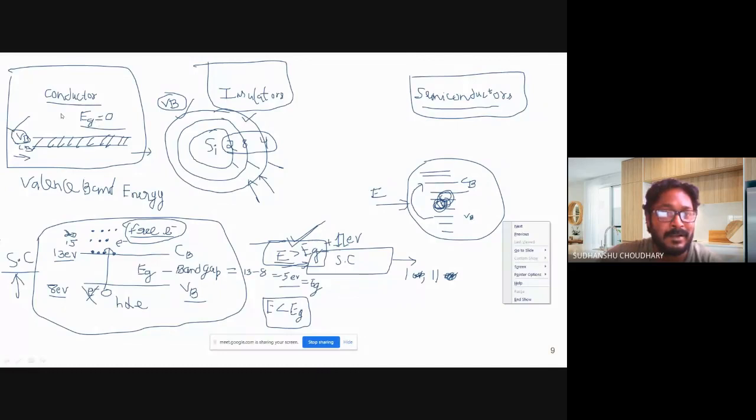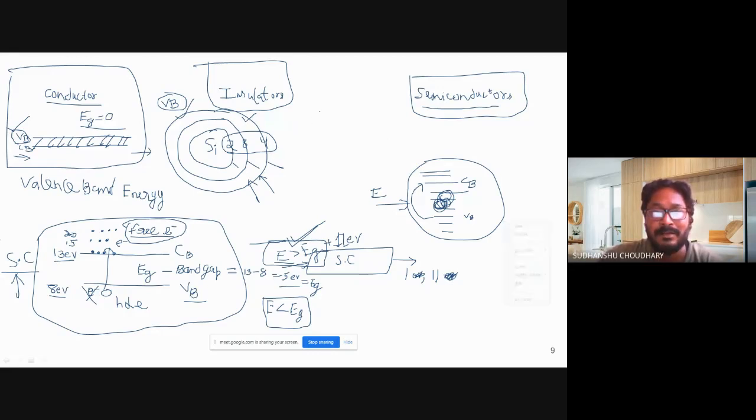A conductor will always conduct because there is no band gap. You apply anything, and instantly it will conduct. A semiconductor will not conduct unless you apply E greater than Eg, the band gap energy. It will wait. So if you apply E less than Eg for 5 minutes, it will not conduct for 5 minutes. If at the 6th minute you apply more than Eg, at the 6th minute it will conduct. Semiconductors have this property.